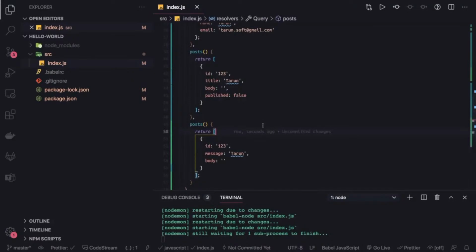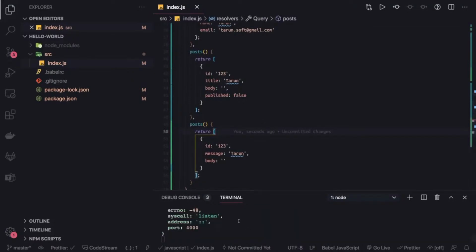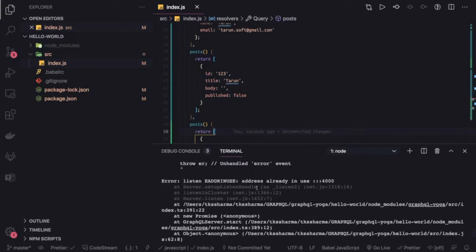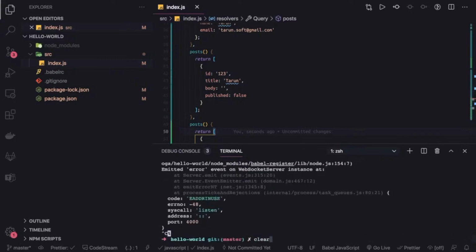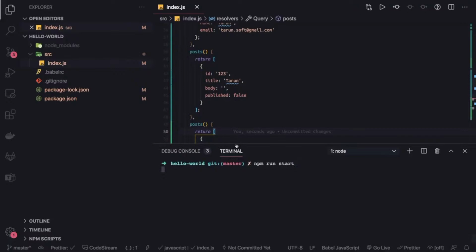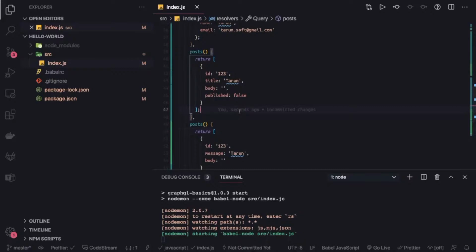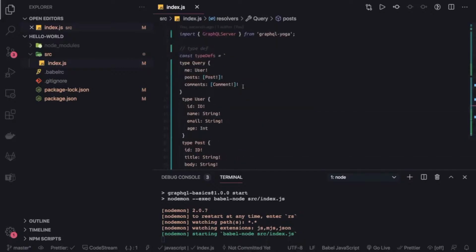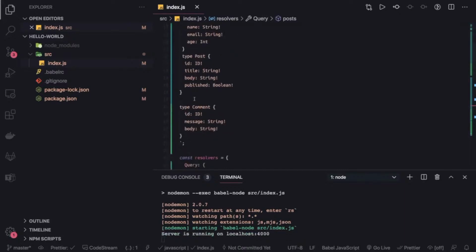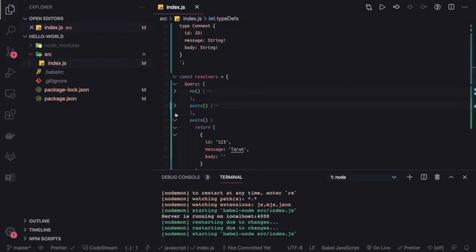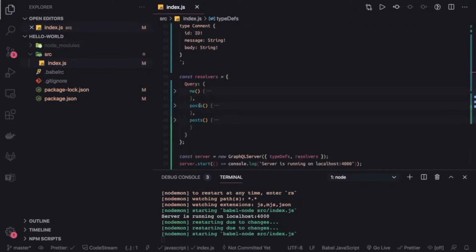We did a frequent change, so nodemon is restarting. Now there is some error. If there is a mismatch in the type definitions, then there will be an error. What we can do is npm run start, or in nodemon you can set a delay so it doesn't restart so frequently. Now we have the type Query, we have user, post and comments, and based on that we have defined the resolvers. You can see what queries we have: me, posts, and comments.